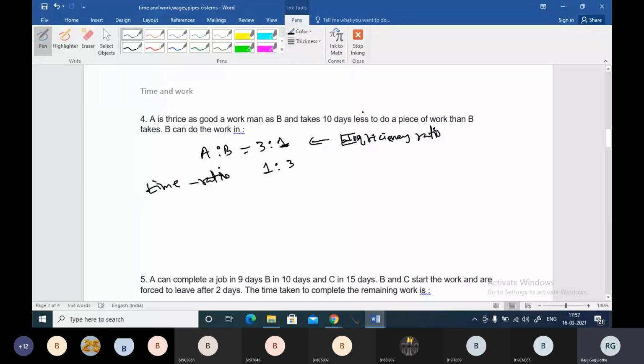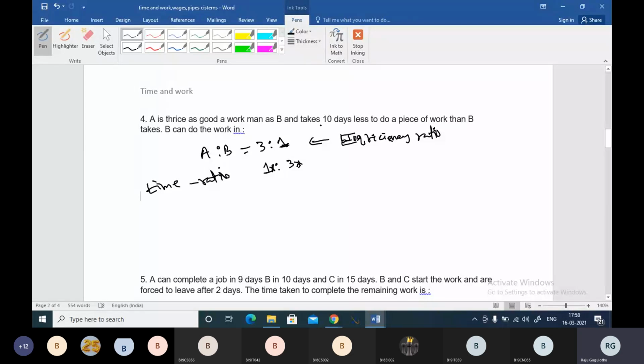Now the question says A is thrice as good a workman as B, and takes 10 days less to do a piece of work than B. To complete a piece of work, B is taking 3x time and A is taking 1x time.